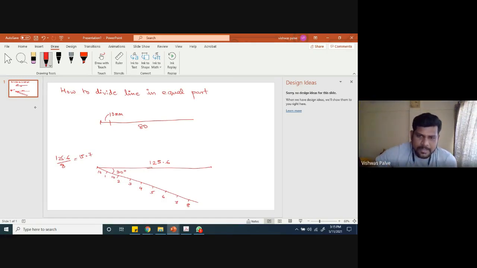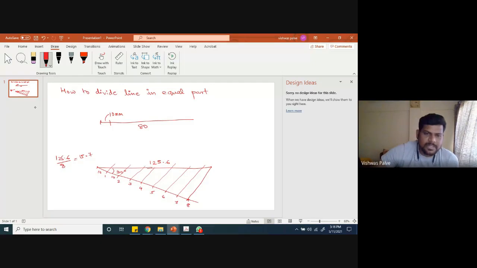Then what is the next step? Connect the 8th point and the last point of that line. You have to connect those 2 points. Then using a roller scale, or a parallel line, start drawing parallel lines to it. When I draw parallel lines, they will cut that horizontal line and give equal parts.